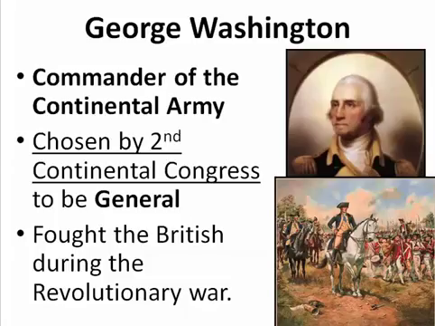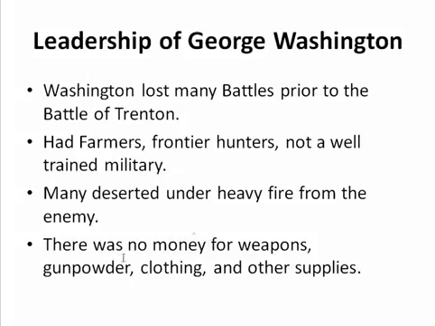George Washington was commander of the Continental Army during the American Revolution. He's going to fight against the British as a general. He was chosen by the Second Continental Congress to be the commander of the Continental Army during the Revolutionary War. And a bunch of farmers and frontier hunters. A lot of them deserted. There was not a lot of money for items needed in war.